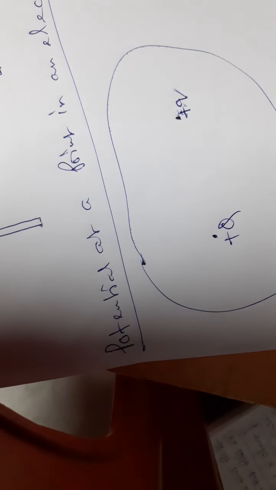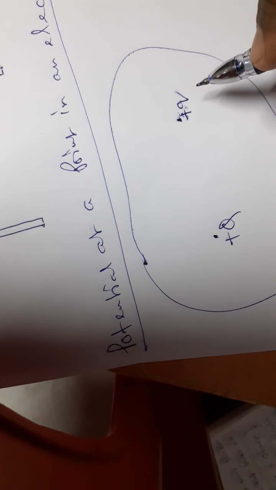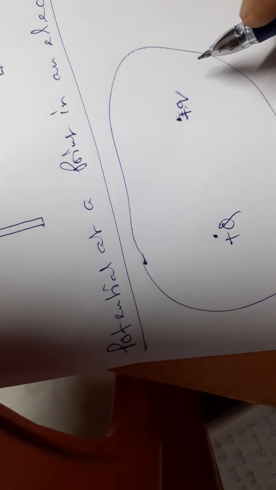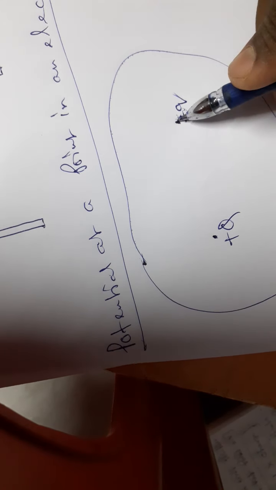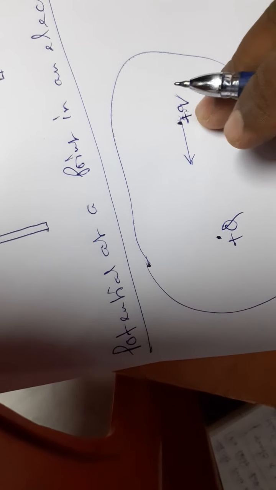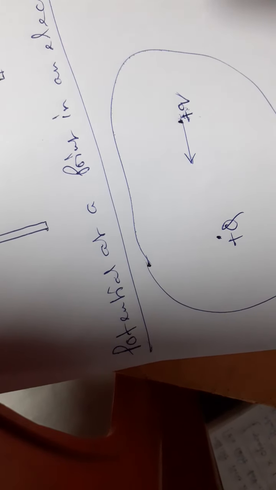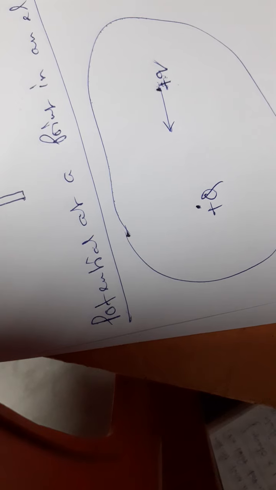So a medium containing a charge acquires some property for which some work has to be done to displace another charge in that medium, and that property is known as the electric potential. So we can define electric potential in this manner.